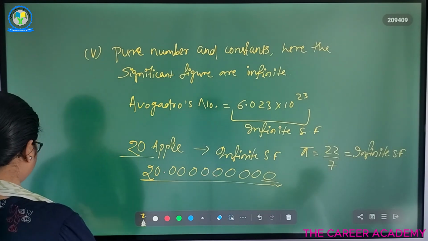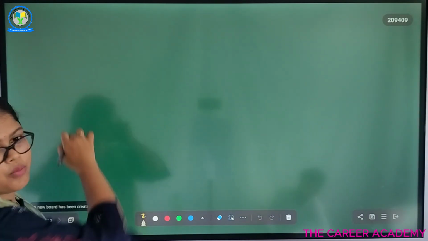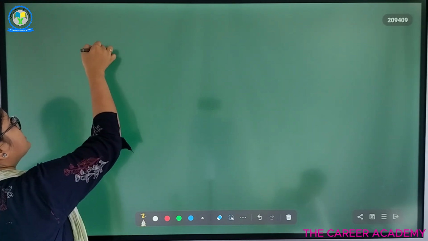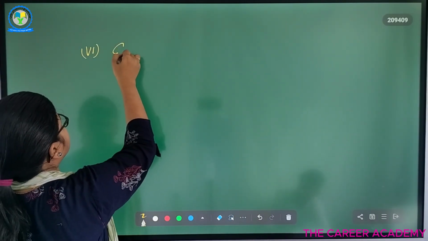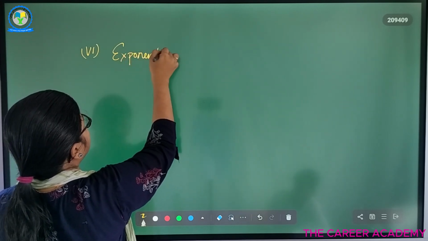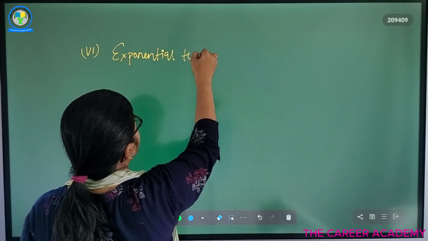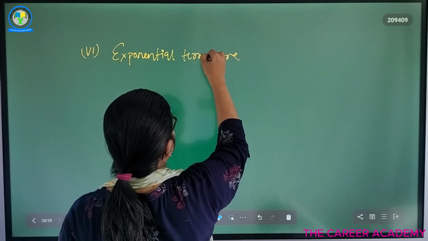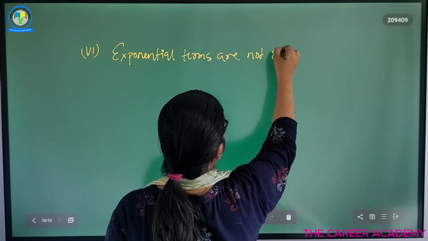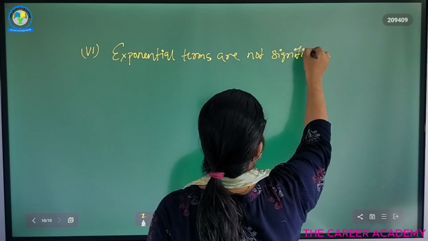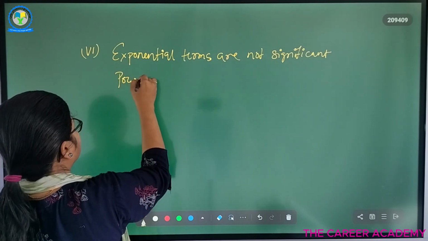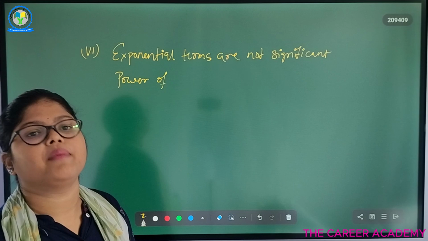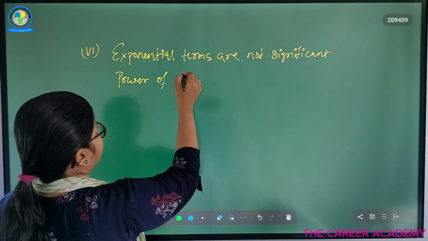Okay. So our next point is point number 6, which is known as: the exponential terms are not significant. We can simply say that the power of 10 is not significant.